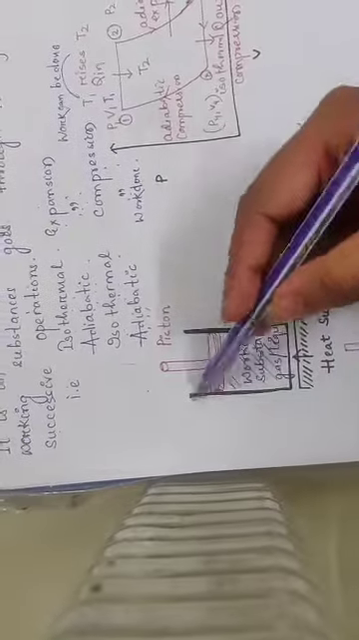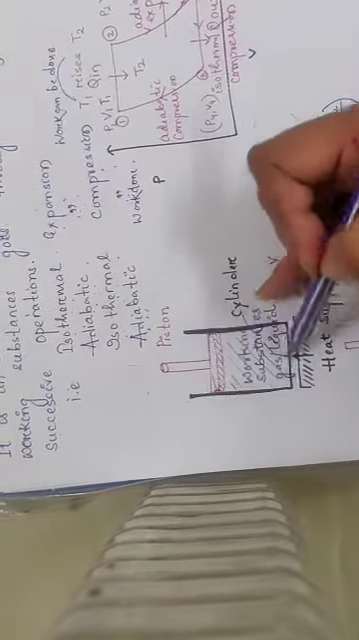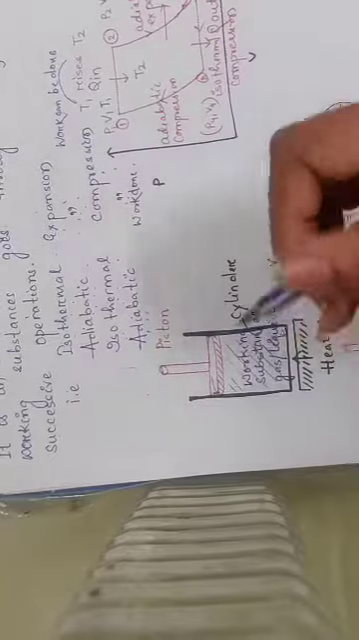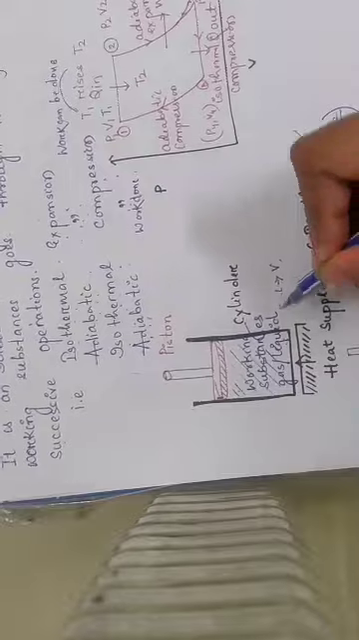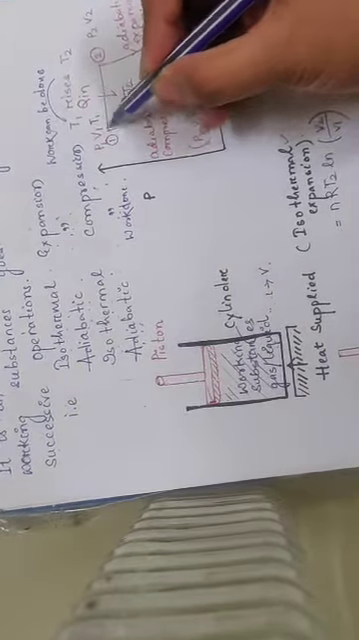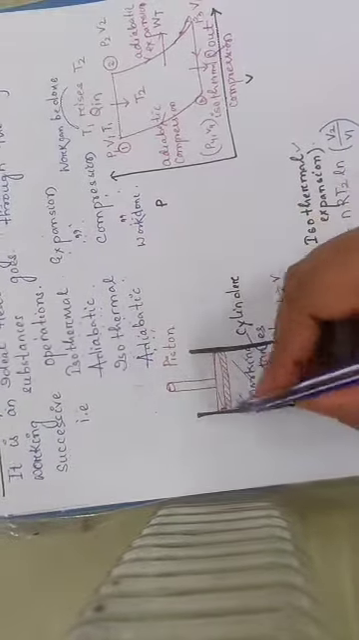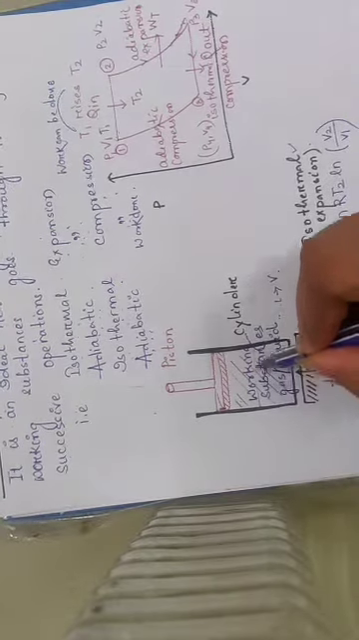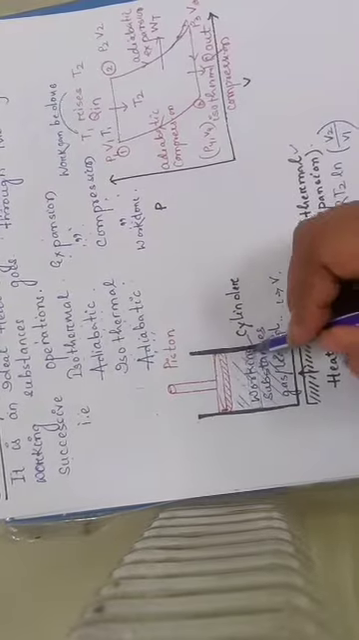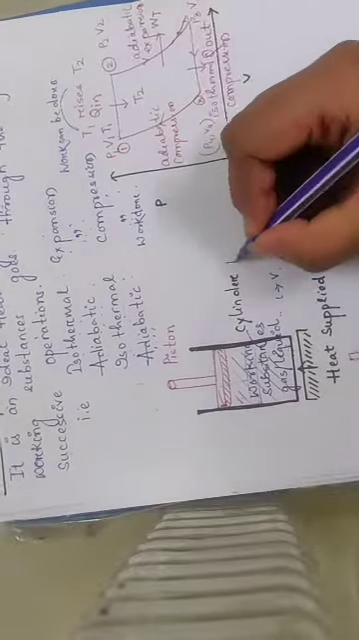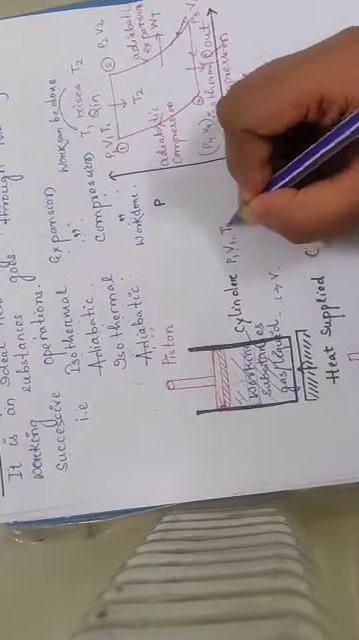Now let us consider the Carnot cycle with an example. Suppose you take a cylinder with a piston. Inside the cylinder you can take any working substance, a gas or a liquid. We will consider its initial state. Suppose the initial state is P1, V1 and T1, and the piston is in this initial position.